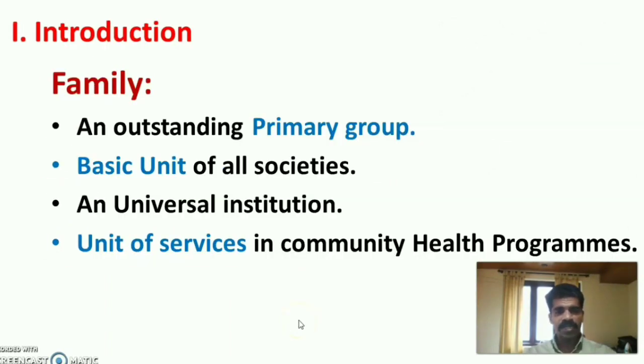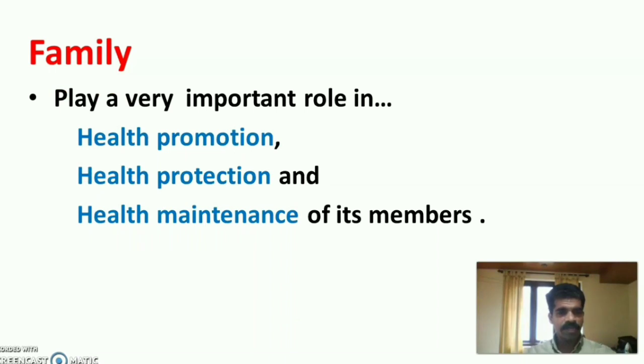Family is an outstanding primary group and it is the basic unit of all societies. Family is a universal institution. Moreover, it is a unit of service in the community health nursing program. Family plays a very crucial role in health promotion, health protection and health maintenance of its members.